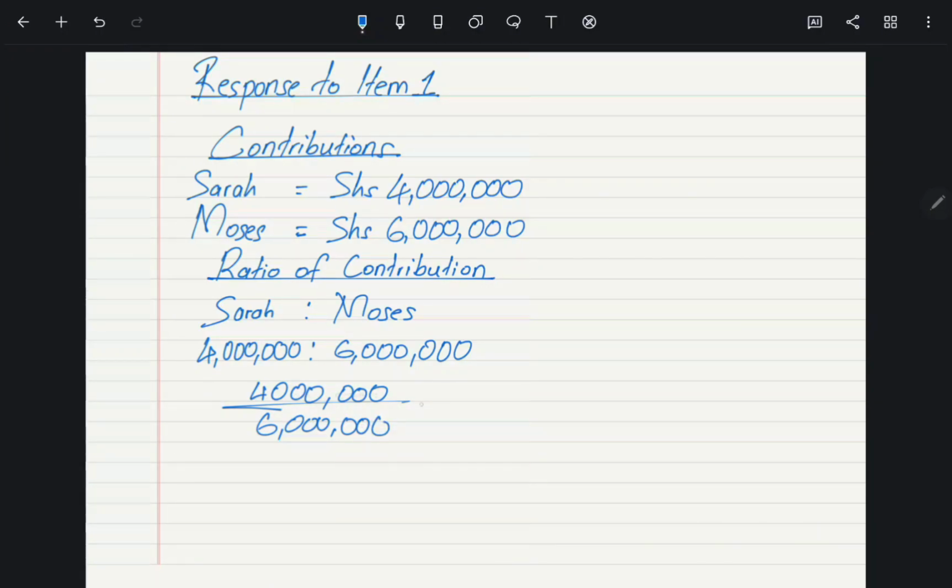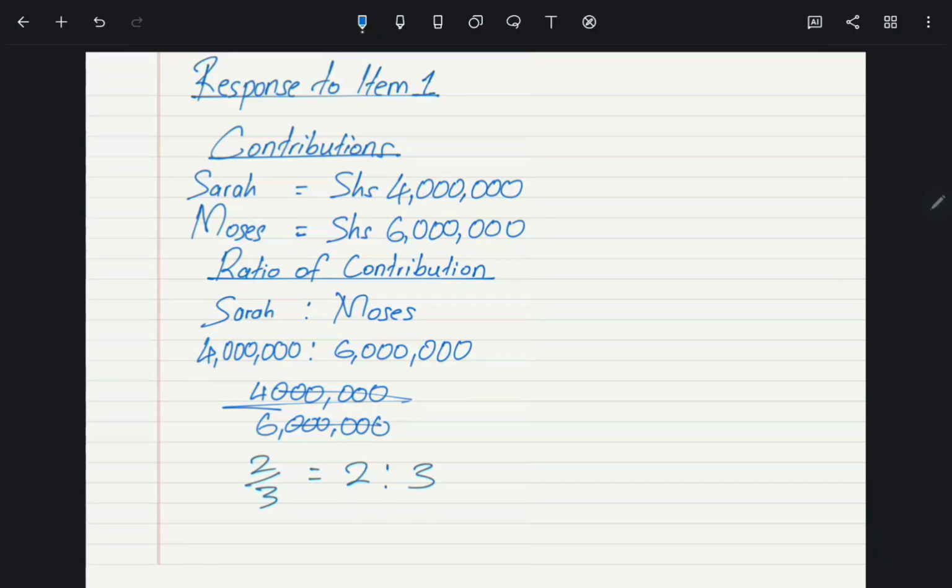So now when we reduce this, we can see that these zeros will cross with these ones here. We remain with 4 out of 6. And if we divide through by 2, we are getting here 2 out of 3. Sorry, it's 2 out of 3. So 2 out of 3 simply means the ratio of 2 to 3. That means that Sarah and Moses are to share their profits in the ratio of 2 to 3. So 2 to 3 is the ratio in which Sarah and Moses are going to share their profits.